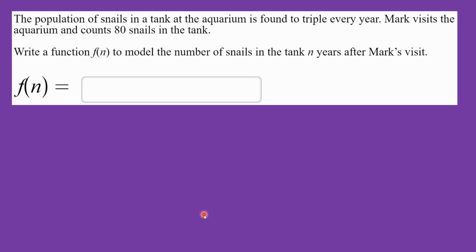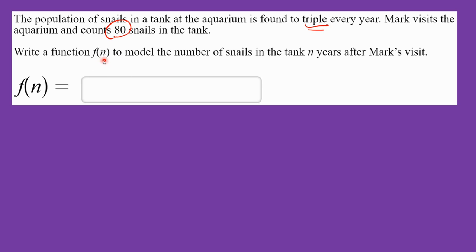Don't write down this first example, but I pulled this off of an end of course exam from last year or the year before, I don't know, one of the end of course exams. And you know how to answer this. So let's look at it. It says the population of snails in a tank at the aquarium is found to triple every year. All right, so we've got population tripling every year. So you know you're going to be doing something exponential. Mark visits the aquarium and counts 80 snails in the tank. Oh, hey, that's our initial amount. That's what we're starting with, 80 snails.